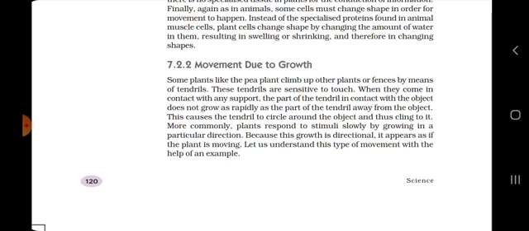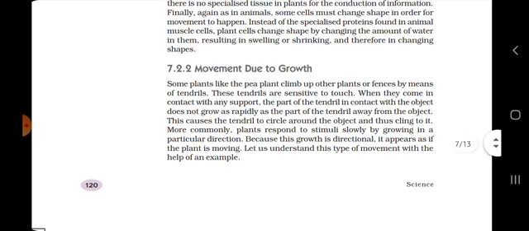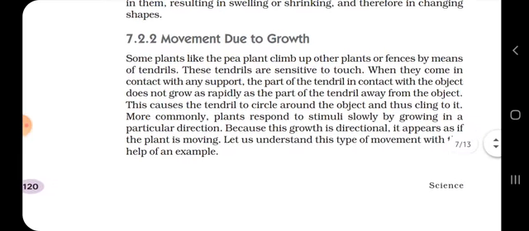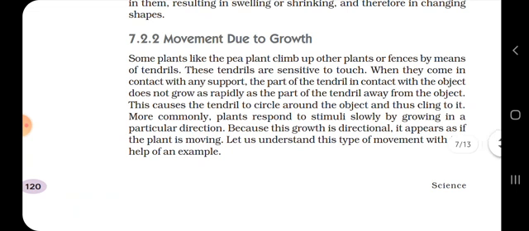If they get any support, they will climb. I hope you are clear with this, students. Because this growth is directional, it appears as if the plant is moving.